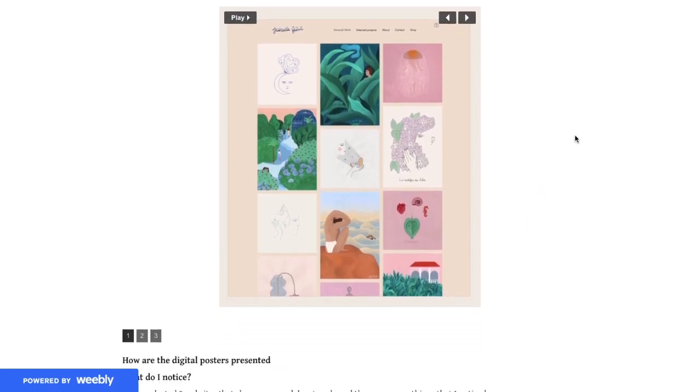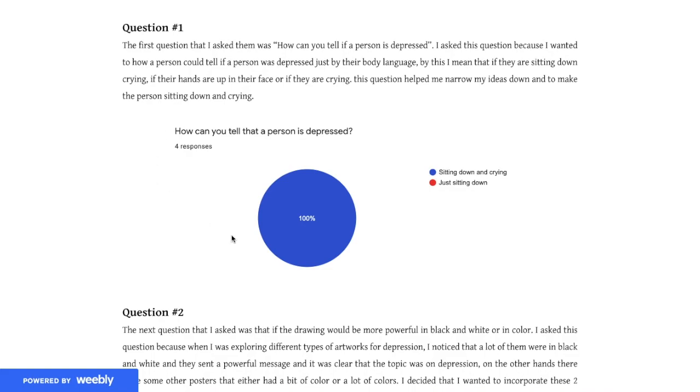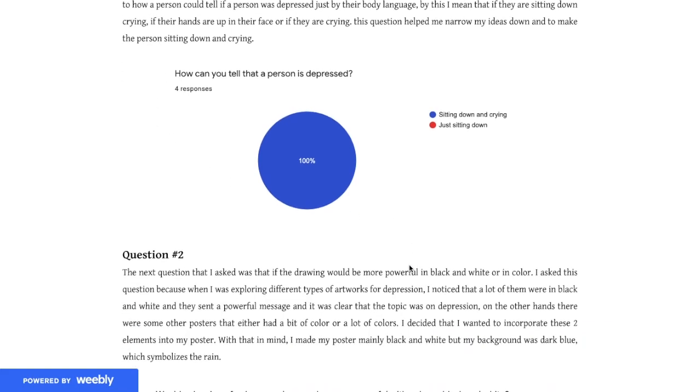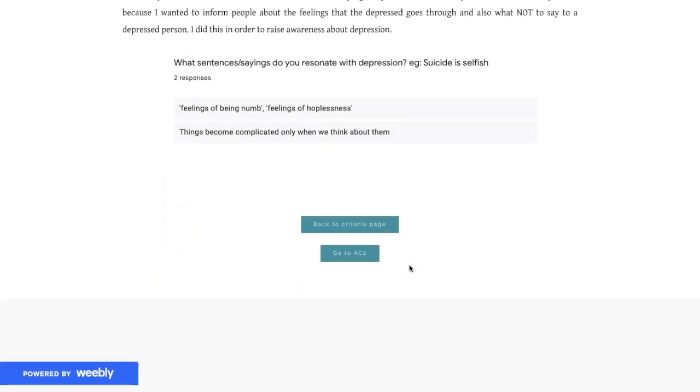And then I included examples of art portfolios. I also included a survey. I asked a number of family and friends from school some questions, like, how can you tell that a person is depressed? Also, these questions come from my sketches, which are above.